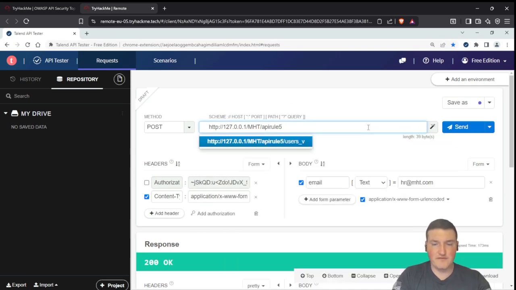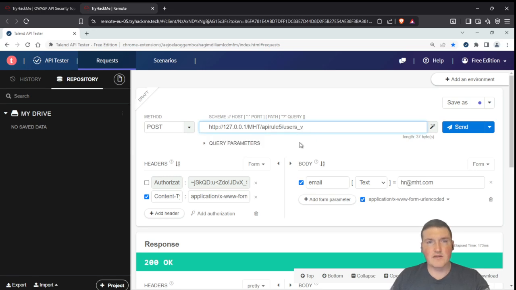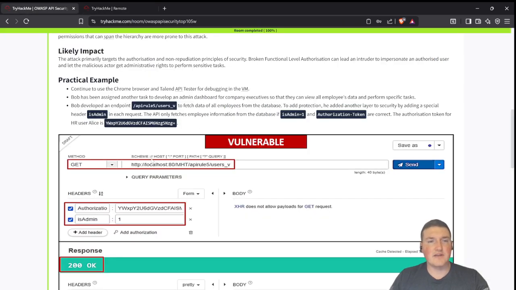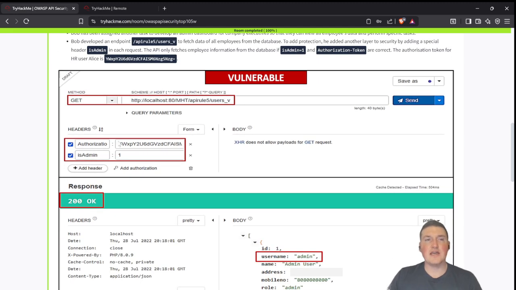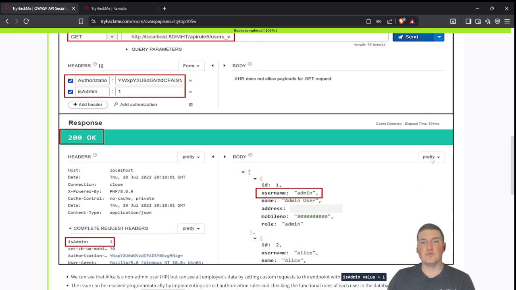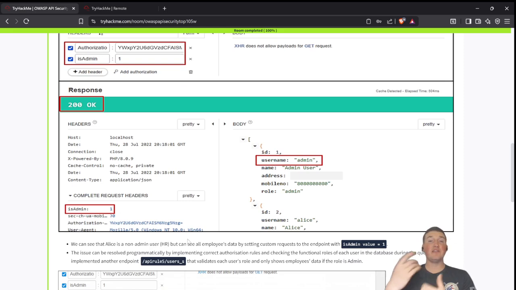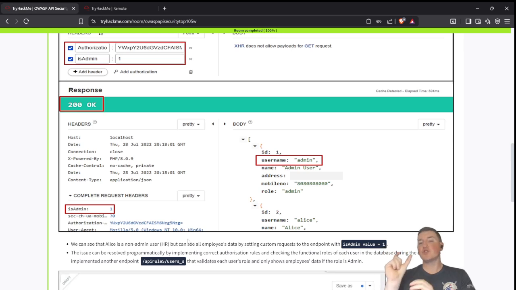API rule 5, users are vulnerable. Okay. And they're using a GET request. So we'll change that real quick. All right, GET request. And you can see they're using an authorization token. And then there's an additional header called isAdmin. And one is true. So is this person an admin? Yes. There's their authorization. So what they're doing is validating the authorization token. They're saying this is this person, but there's nothing checking if they are an admin besides that additional header.